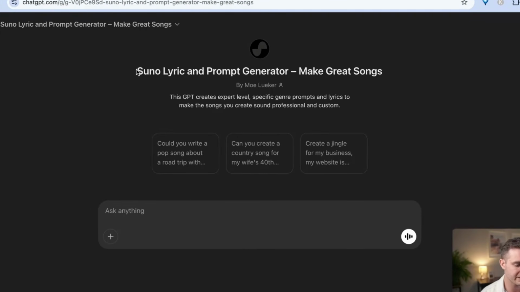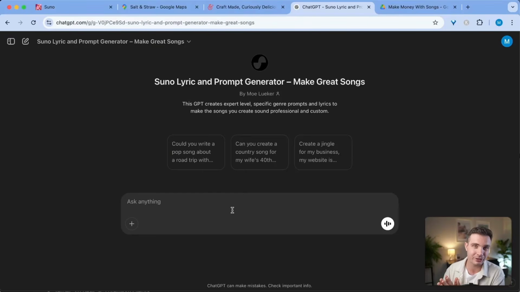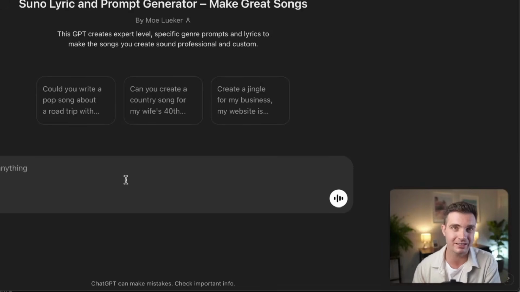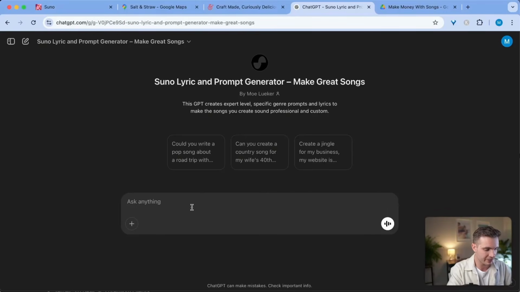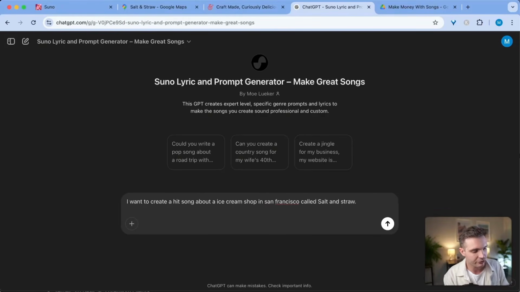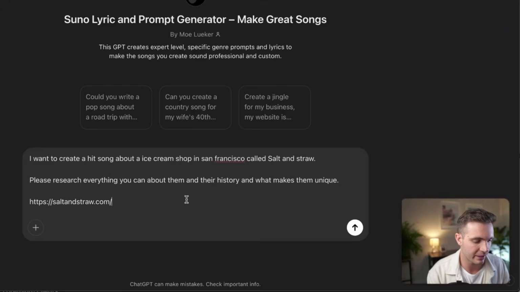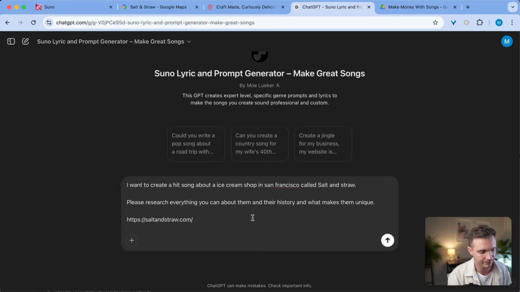Now I go to my custom Suno lyric and prompt generator that I created that takes in information about a song that I want to create, creates a structured research on what kind of song prompt is needed, and then it generates all of the lyrics as well as the style and genre prompt for me. So I'm going to click in here and I'm going to say, I want to create a hit song about an ice cream shop in San Francisco called Salt and Straw. Please research everything you can about them and their history and what makes them unique. And I give them the link of Salt and Straw.